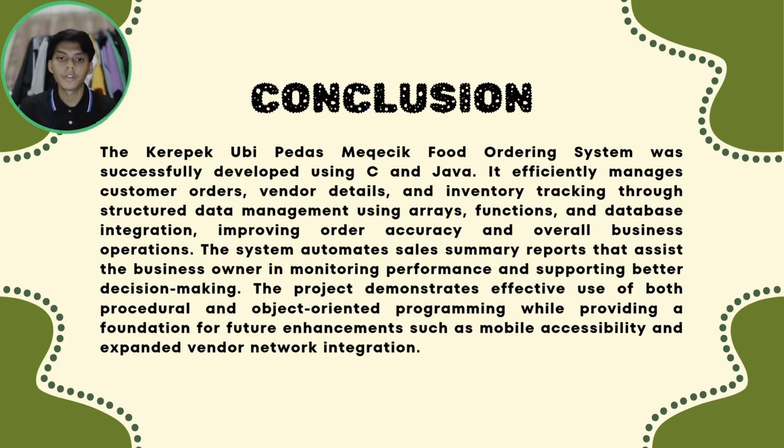In conclusion, the Krepek Ubi Pedas Merchant food ordering system was successfully developed using C and Java. It efficiently managed customer order, vendor details, and inventory tracking through structured data management using arrays, function, and database integration, improving order accuracy and overall business operation. The system automates sales summary report that assists the business owner in monitoring performance and supporting better decision making. The project demonstrates effective use of both procedural and object-oriented programming while providing a foundation for future enhancements such as mobile accessibility and expanded vendor network integration.